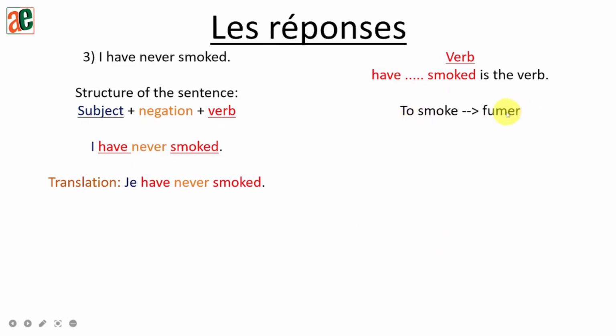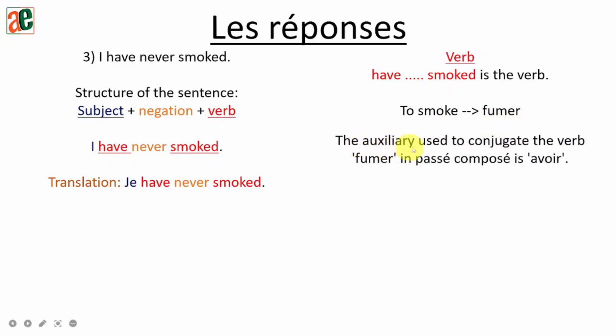So to smoke in French becomes fumer. The auxiliary used to conjugate the verb fumer in passé composé is avoir. I just kept this part brief because if we want to explain it fully, it will take the whole time of the video. So you can browse and get some information. You can leave me a message in the comment section.